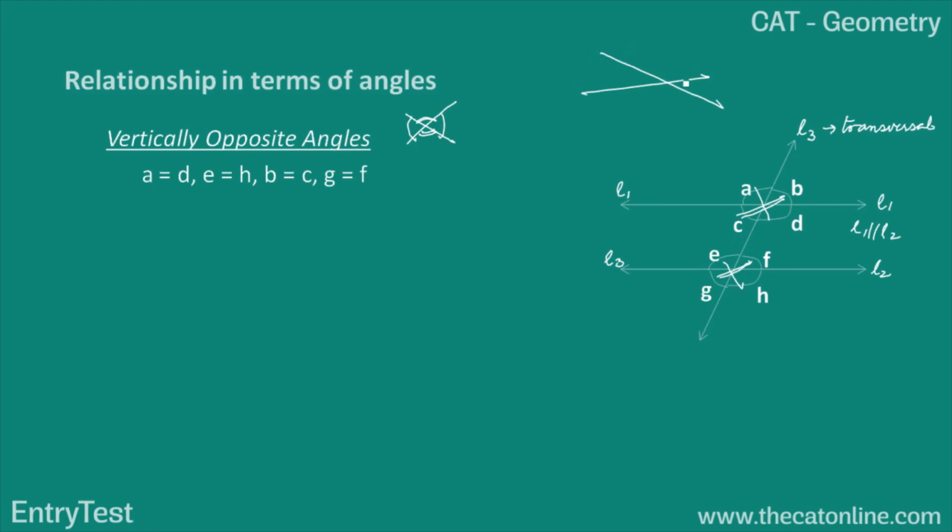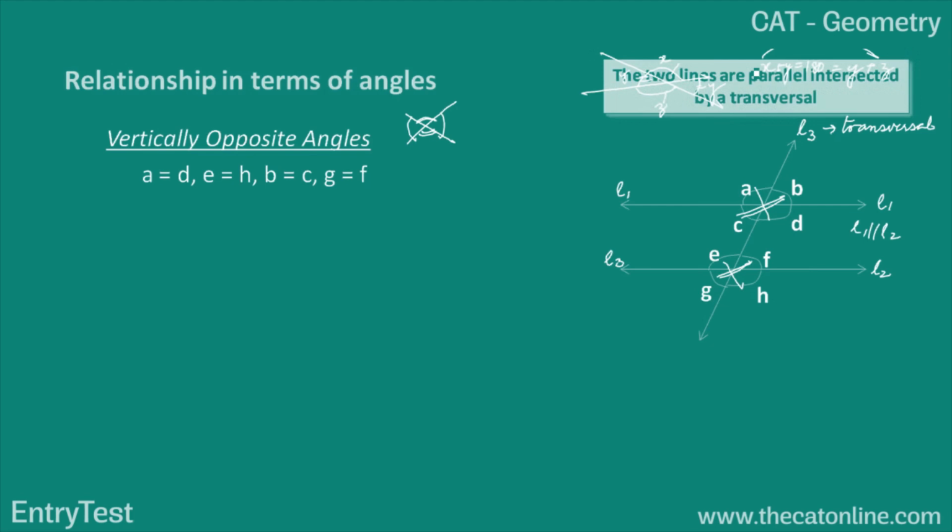If this line divides the total angle, let me call the parts X and Y, they sum up to 180 degrees. Similarly, for this line, Y and Z form a linear pair. X and Y form a linear pair, and Y and Z also form a linear pair, so X becomes equal to Z. Vertically opposite angles are equal. Similarly, this is Y, so this will also be Y.